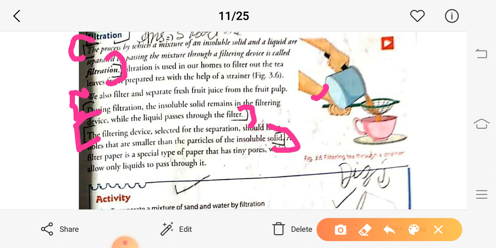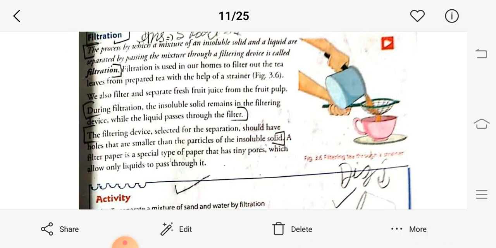Then you will just write an example, filter paper. You will just write a name only, example: filter paper. So first you will write the definition, then these two paragraphs, and then example: filter paper. This is your answer number 5. Next,